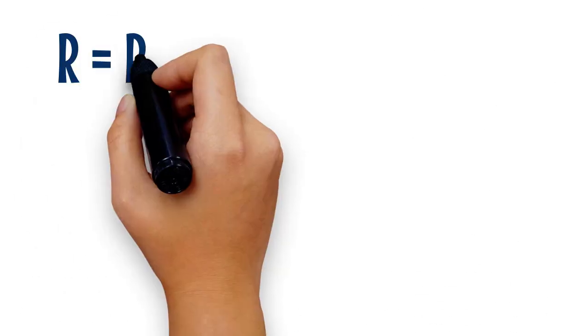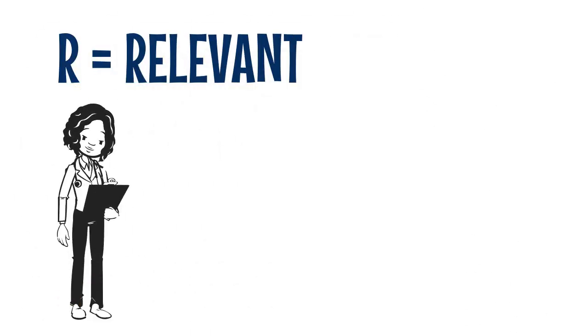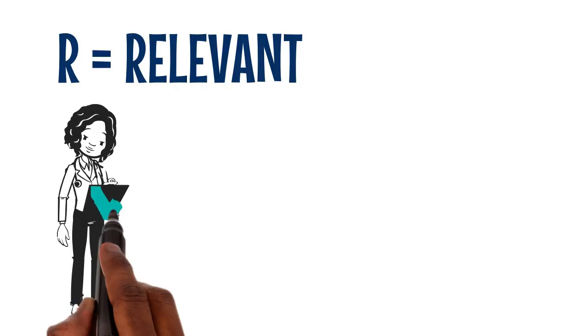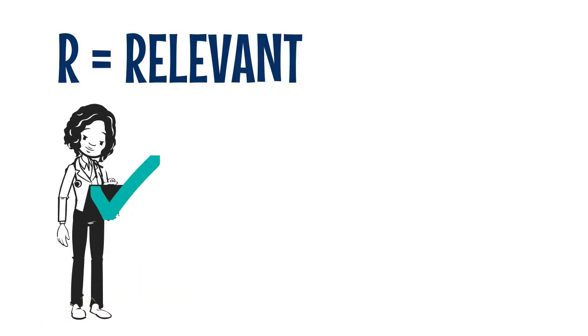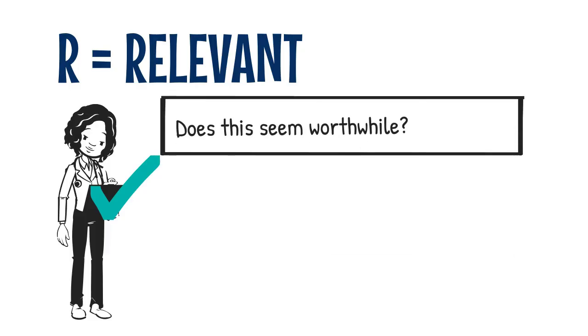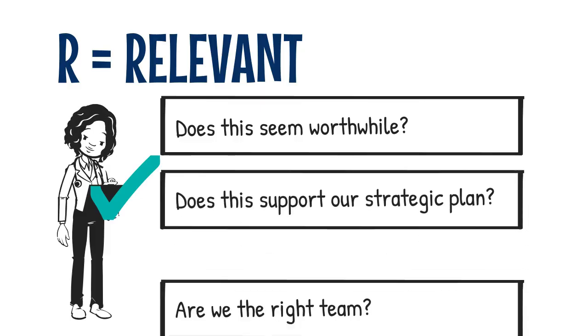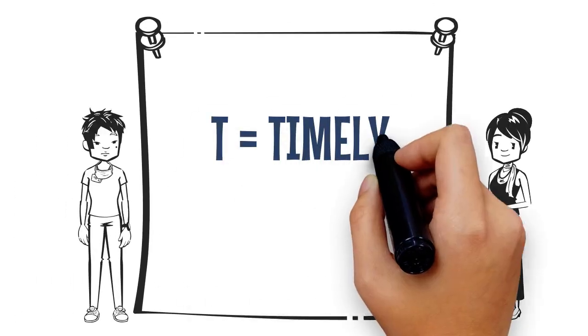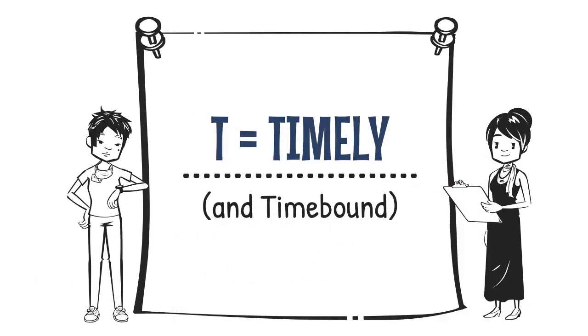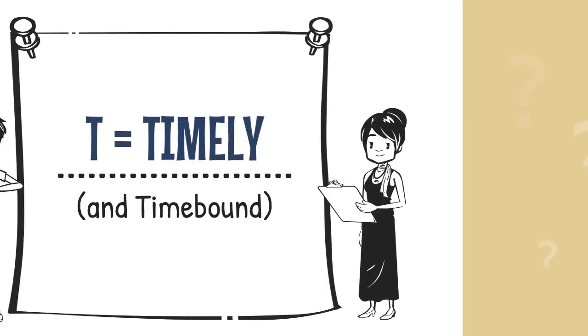R stands for relevant. This step is about ensuring the aim actually matters to you and your team, and it aligns with other strategic plans and goals. A relevant goal can answer yes to these questions. Does this seem worthwhile? Does this support our strategic plan? Are we the right team for this? Lastly, T, timely and time-bound. Here we address a 6 W, which is when.